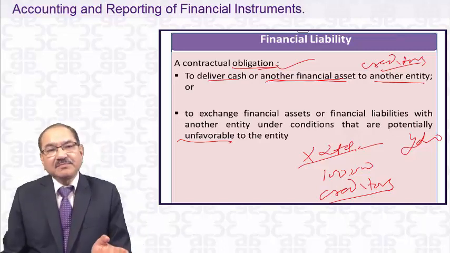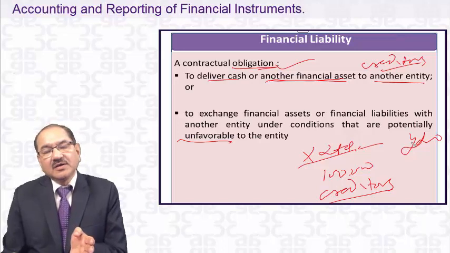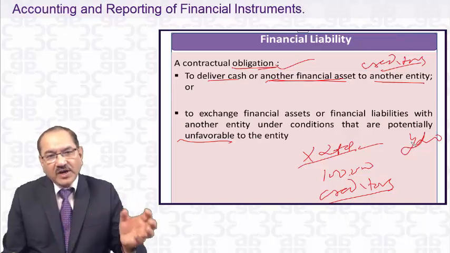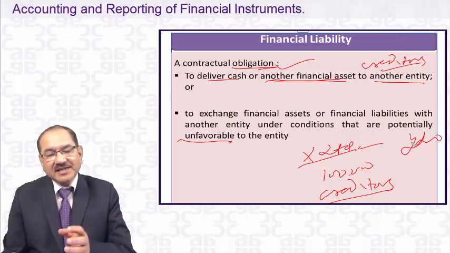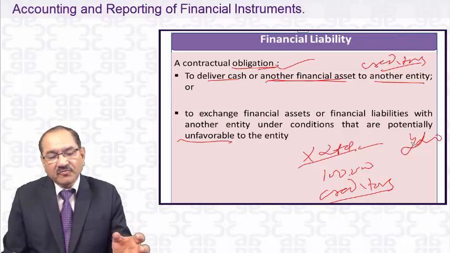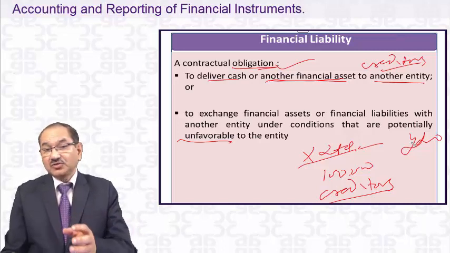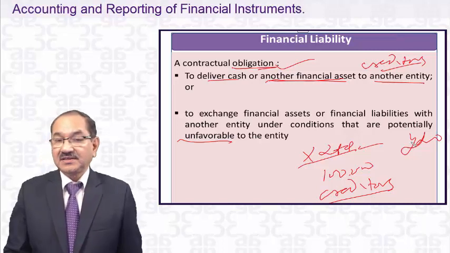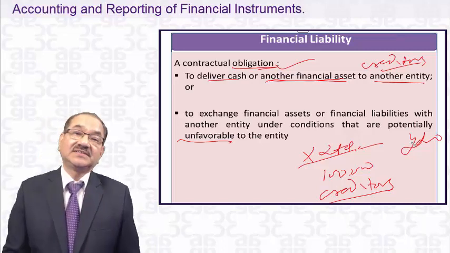Now, in that case, the bank has settled things: one financial asset of the old loan of 5 lakhs at 10%, now 5 lakhs at 12%. So it's potentially favorable to the bank, and that was the financial asset. That difference was the financial asset.